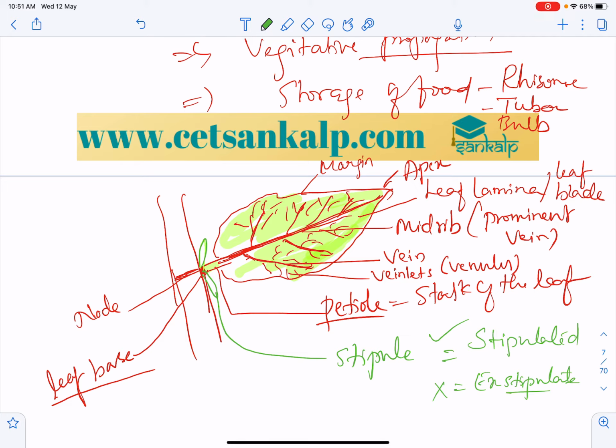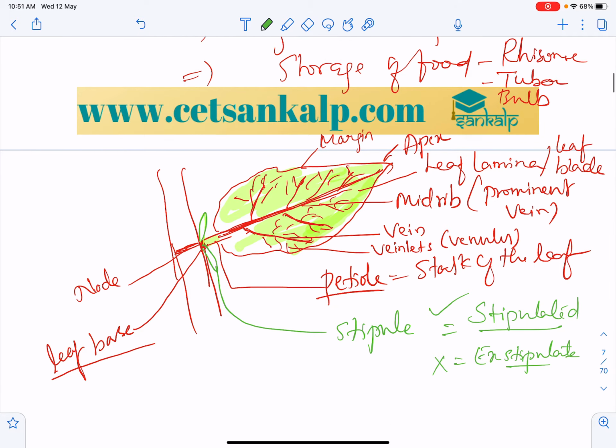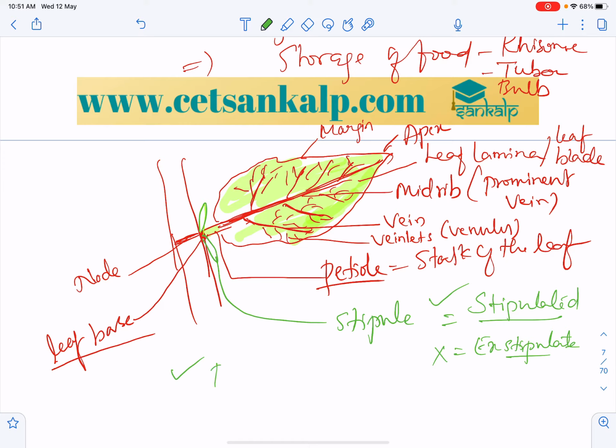A leaf can be exstipulate or stipulate, and a leaf with a petiole, if the petiole is present, is called a petiolate leaf. If the leaf is without a petiole, that is called a sessile leaf.